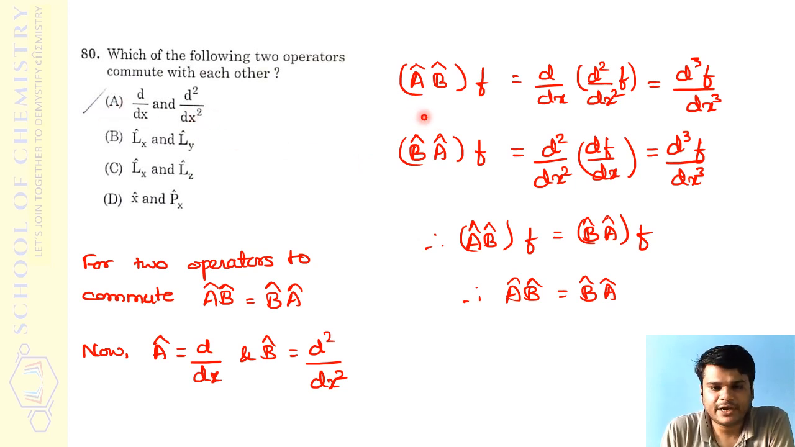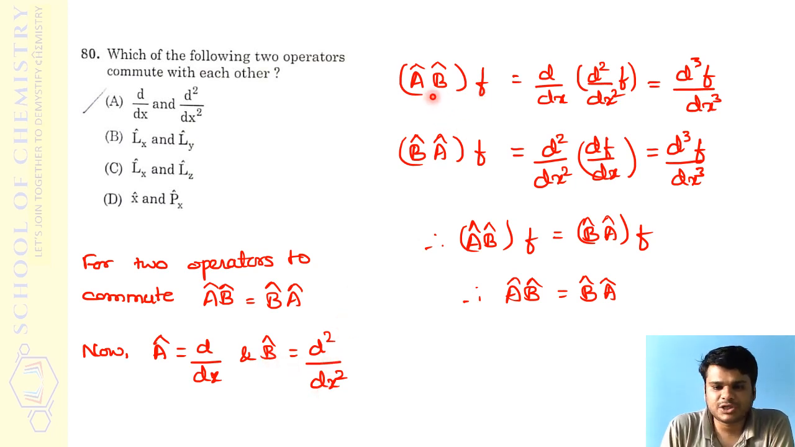How, if you want to do that mathematically? If two operators should commute, this property must be satisfied: operator A into operator B, the product of these two, should be equal to B into A. Here, AB is not always equal to BA. Only when the A operator into the B operator equals the B operator into the A operator do we say that they commute; otherwise they will not commute. So now I consider the first operator A as d by dx, and the second operator B as d square upon dx square.